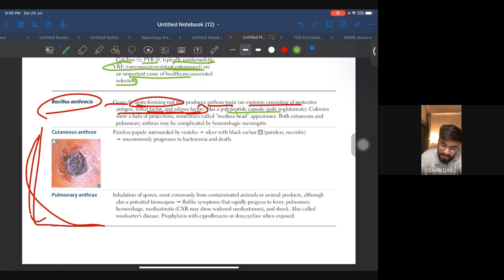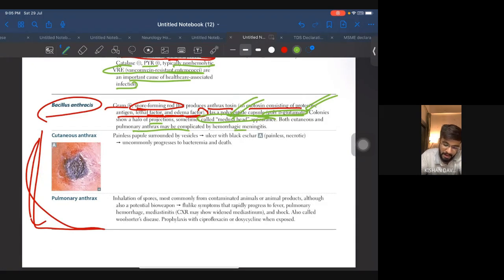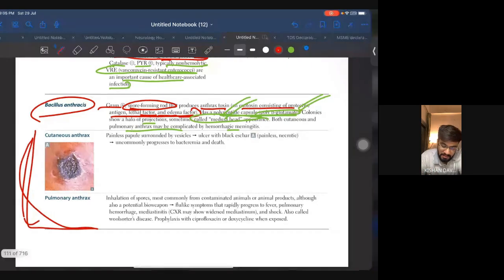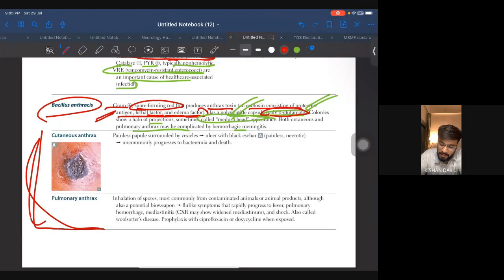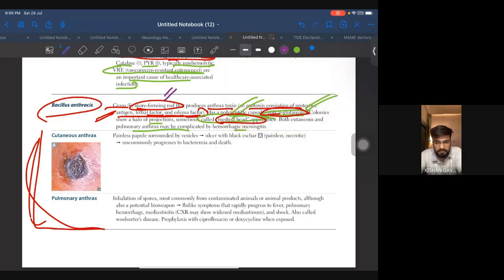It has a polypeptide capsule, poly-D-glutamate, very important. Colonies show a halo of projections, sometimes called Medusa head appearance, very important. Both cutaneous and pulmonary anthrax may be complicated by meningitis, not important. But yeah, these three factors, this poly-D-glutamate, along with that Medusa head appearance, very important. And even this spore forming rod. Okay, so let's move forward.